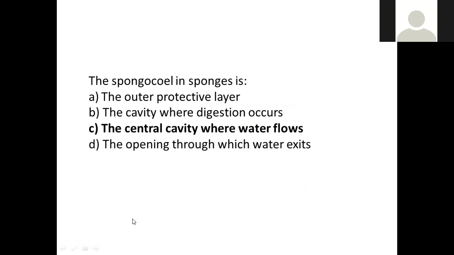Next, the spongocoel in sponges is. So what is the spongocoel? This is the word which is absent in the leuconoid type and present in the other forms. It is nothing but the central cavity where water will be flowing freely, which is lined by the choanocytes. That is the spongocoel, a central cavity in the sponges.